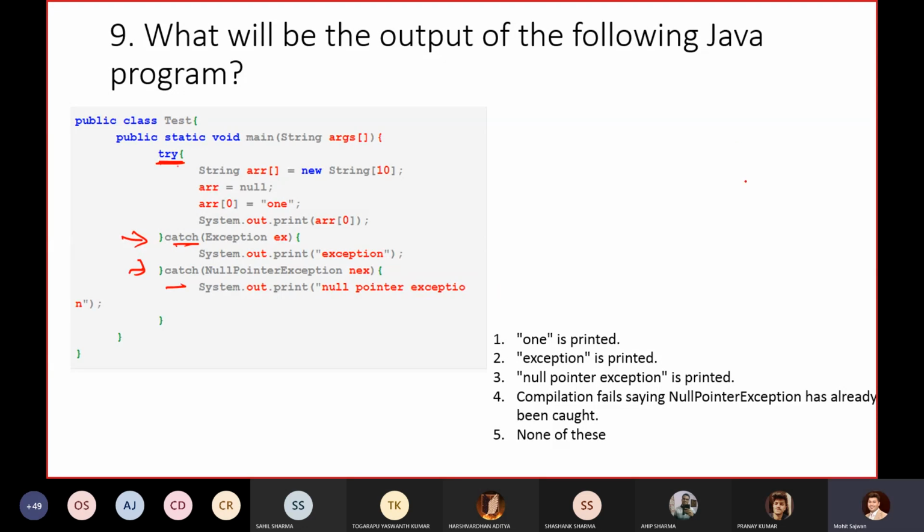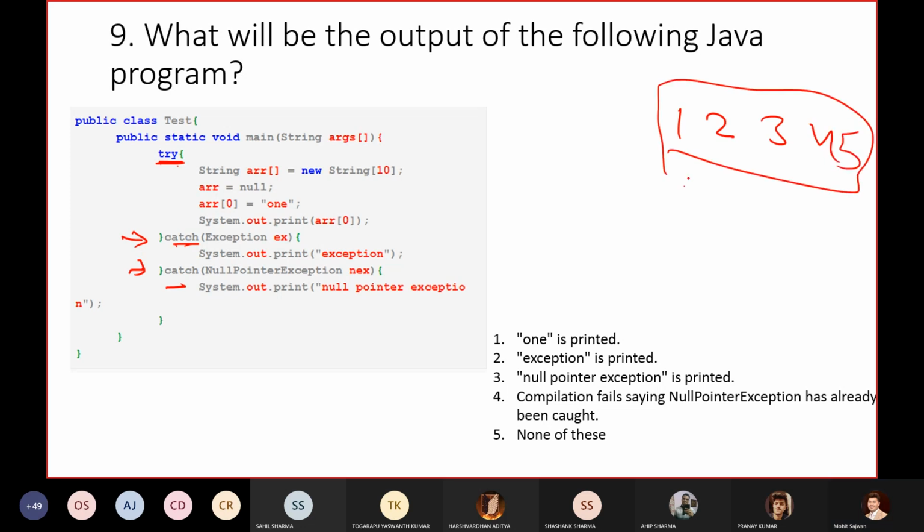Take your time and just write down 1, 2, 3, 4, 5, whatever option you are getting. Because using this example, you will learn a lot of things, even if you have forgotten some of the concepts. That is why I have put in all these things, so that you can revise your concepts too. So just tell me 1, 2, 3, 4, 5. Till now, has anyone posted any option? Take your time. And if anyone has any doubt, even after this question, feel free to ask.